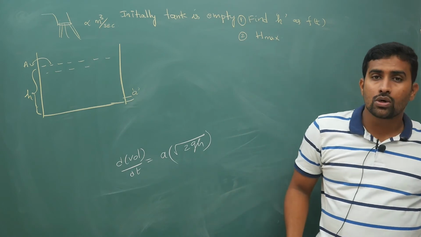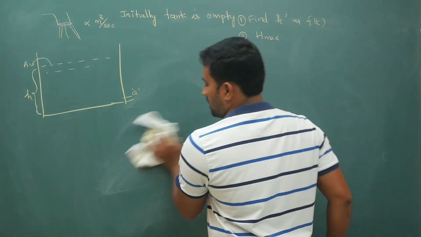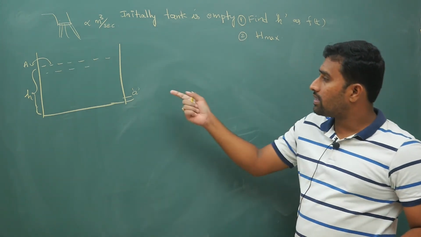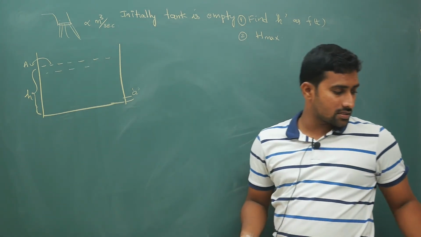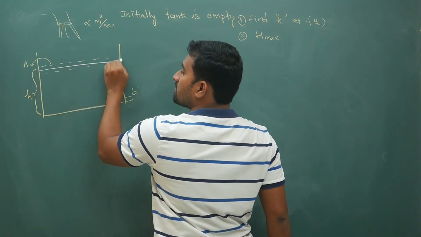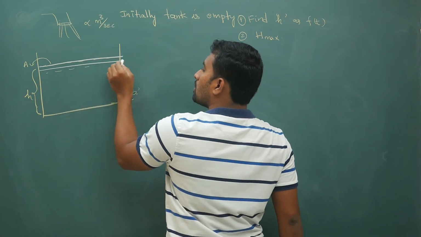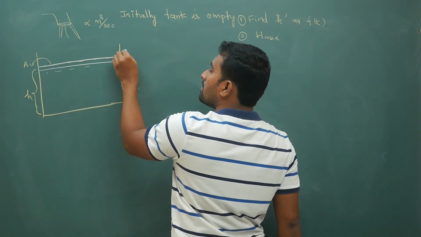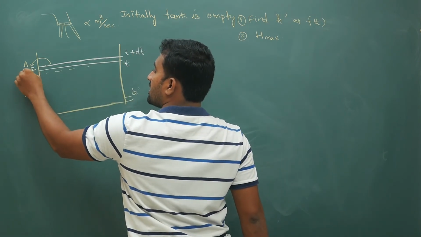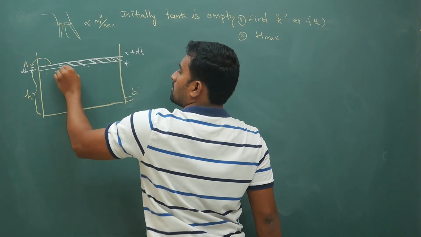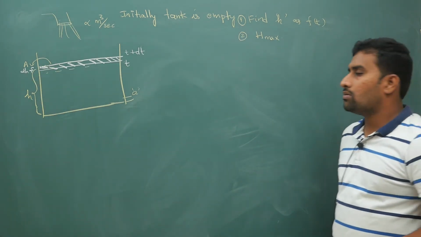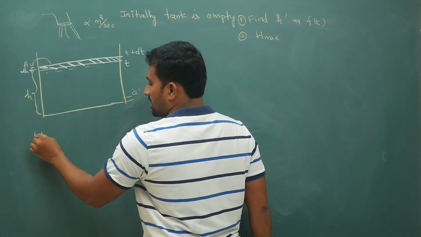So you are supposed to calculate that maximum height as well as the height as a function of time. Those who can do it, you can try it, but I have little time left for my next class, so I will wind it up fast. Now you don't know the height as a function of time, so let us say at time t and at t plus dt, there is a change in height dh. Hope you have copied this question down.